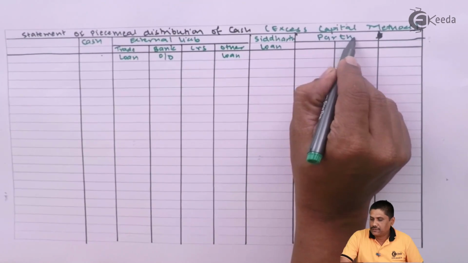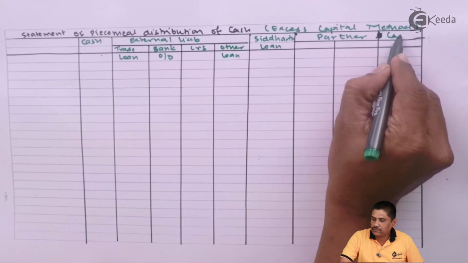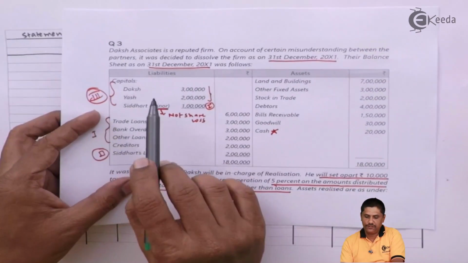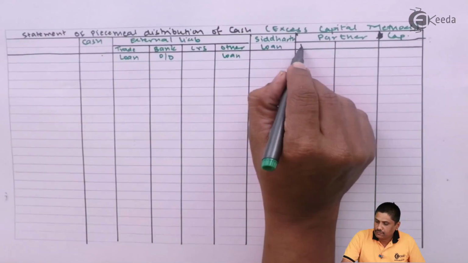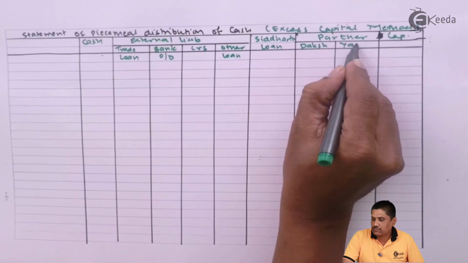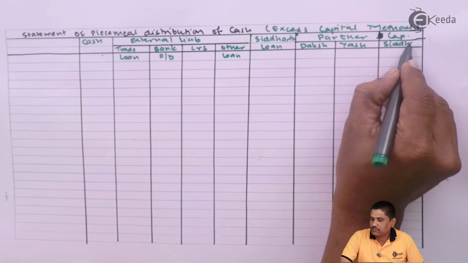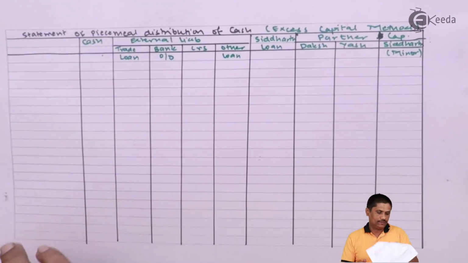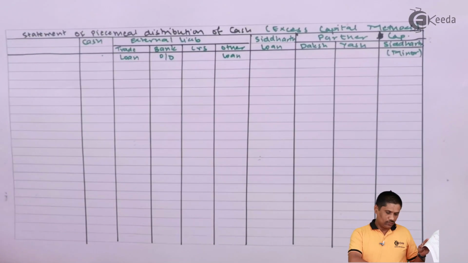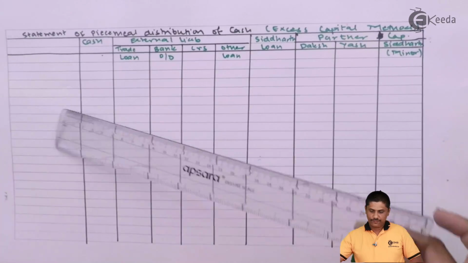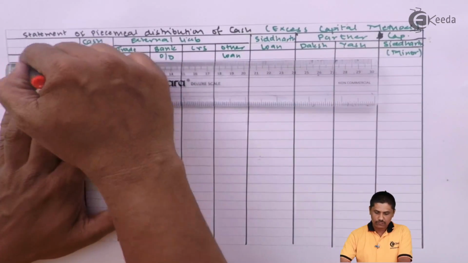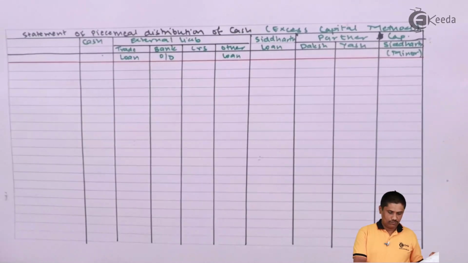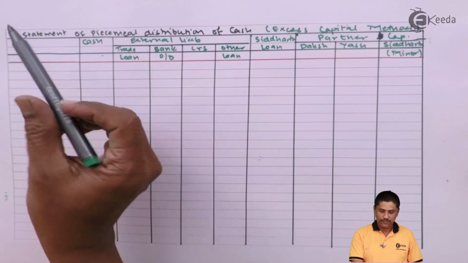And here is partners capital. Names are Daksha, Yash, Siddharth. See, Siddharth is a minor partner, so I am also writing that. I need one more line here, so I am drawing that. Obviously, a particulars column is there.